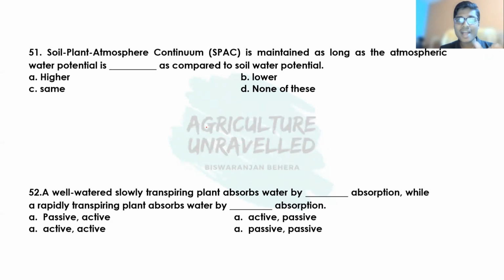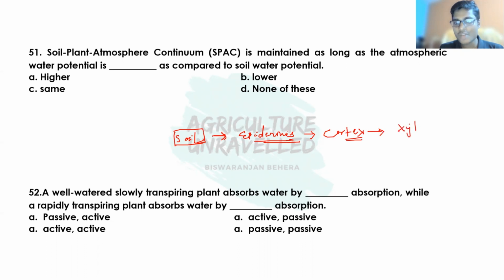Then what is the path of water movement inside the plant? Suppose this is the soil and this is the plant root. Water will be moved from soil to the epidermis of the plant root. So it will first go to the epidermis, then root cell cortex, then from cortex to xylem vessel of the vascular bundle. So this is the process, and water always moves through the xylem vessel. So this is all about water movement in the plant.